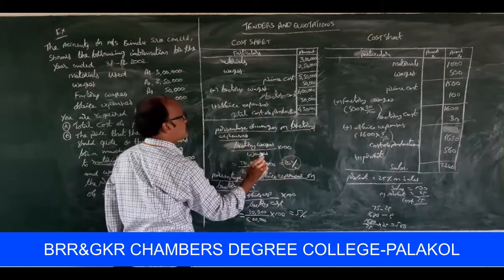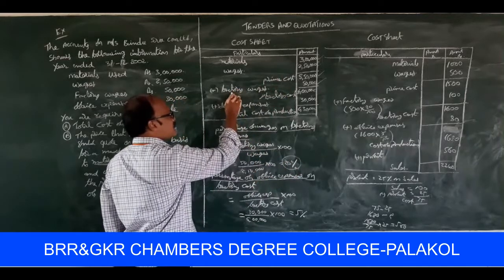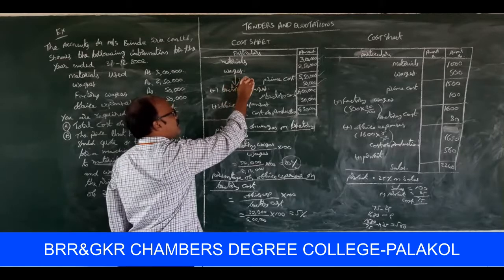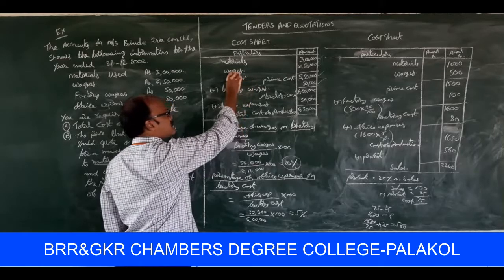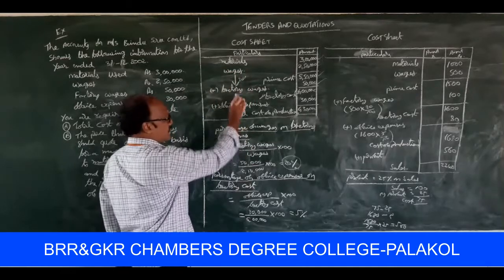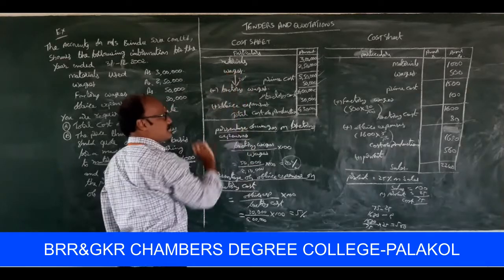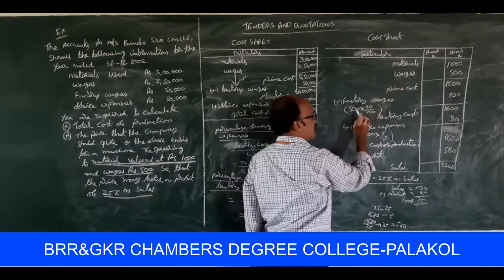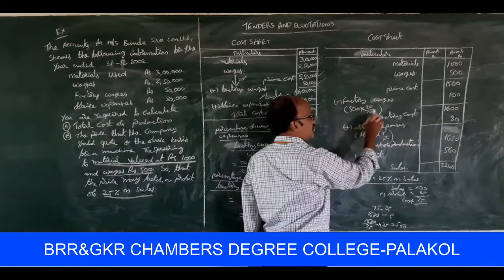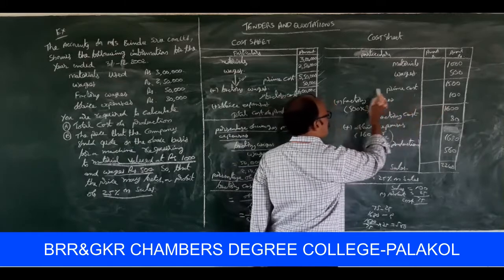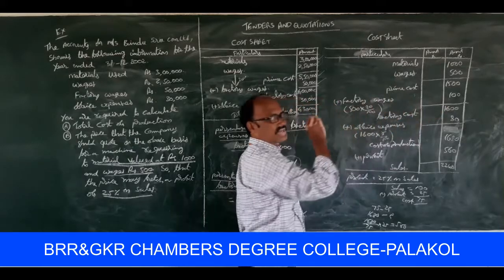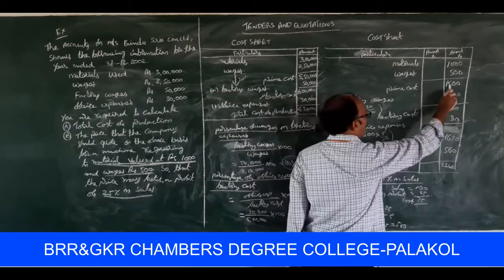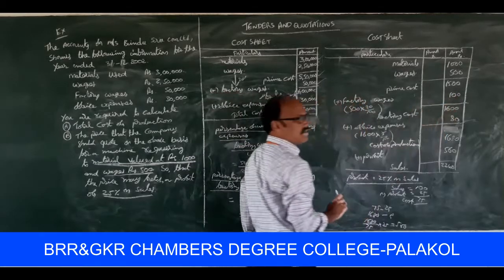What is the meaning of that? The factory overheads are 20% of wages. Wages available here are 500. 500 into 20% is equal to 100 rupees, to be treated as factory overheads. Are you understanding? So 1,500 plus 100 is equal to 1,600.